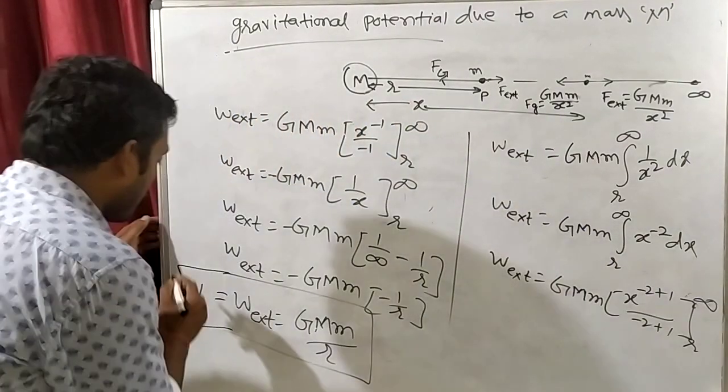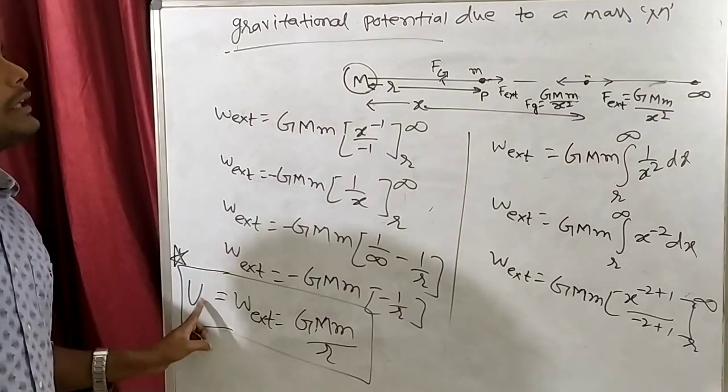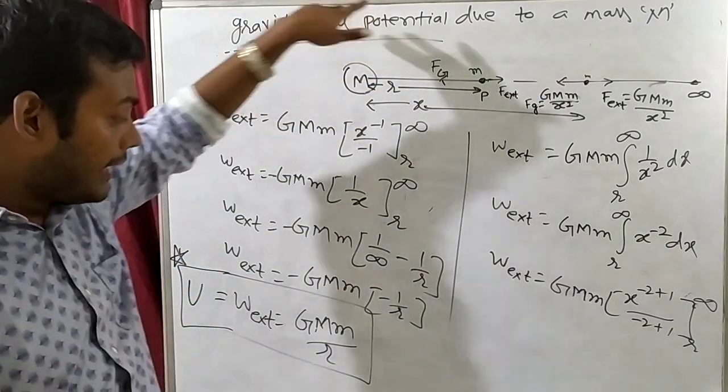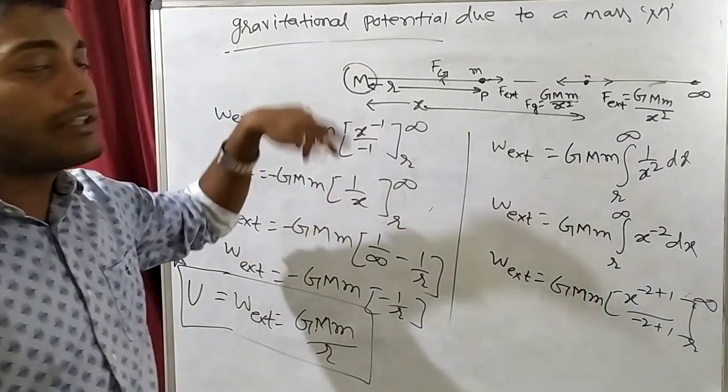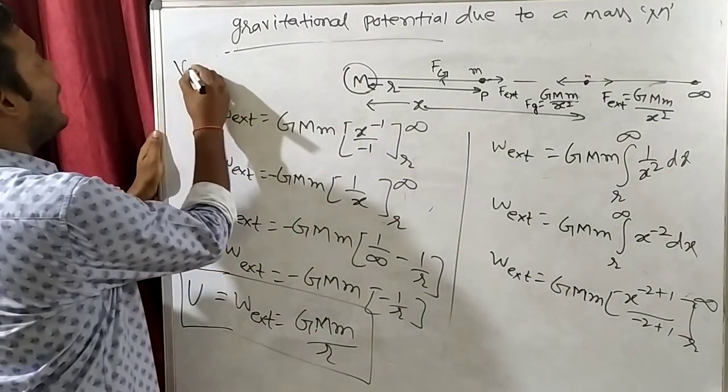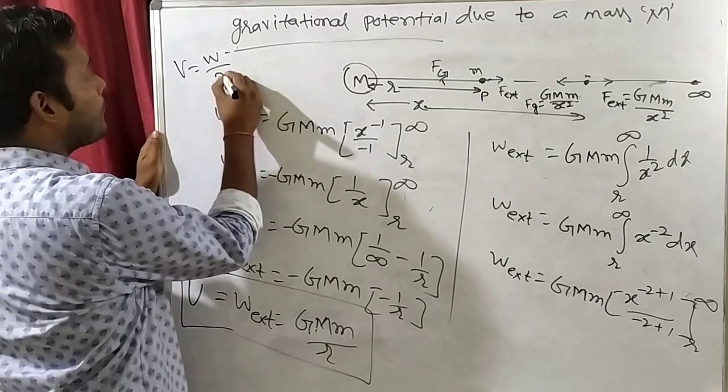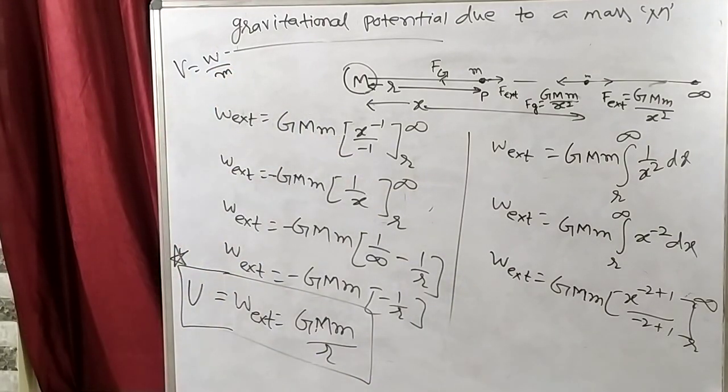So this equation is also very important, but this you don't have to find. You have to find gravitational potential. This is potential energy, that is work done. What we have to find is potential. So how will we find potential? For finding potential, we take work done by unit mass.